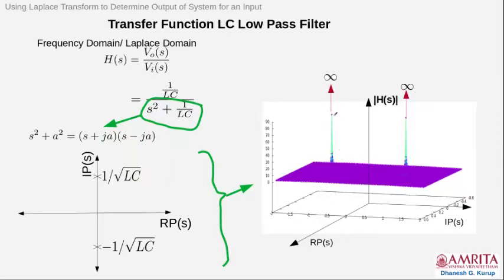You can see that there are two peaks in our case, at 1 by square root of LC and minus 1 by square root of LC, going to infinity. These two points are called the poles of the transfer function, where this transfer function goes to infinity. So this is a general view of the LC low pass filter in the frequency domain or Laplace domain.